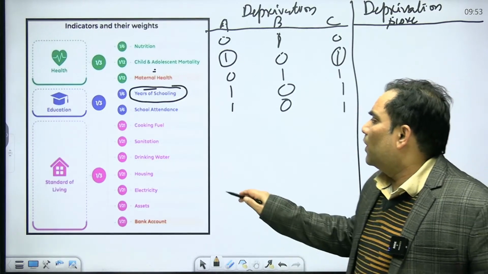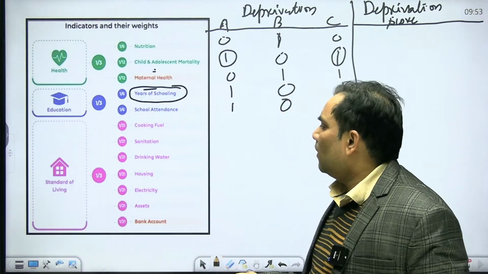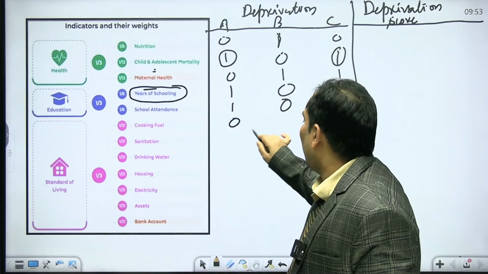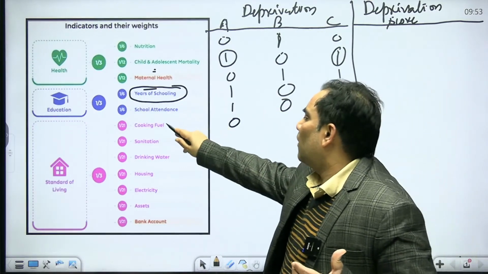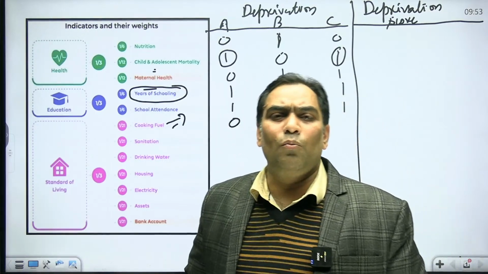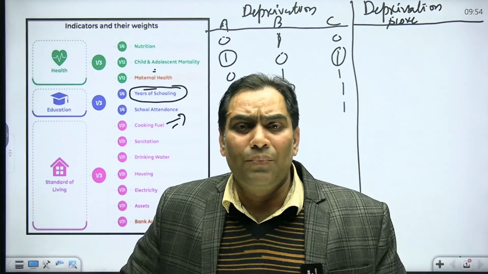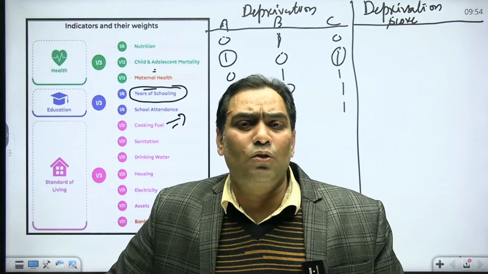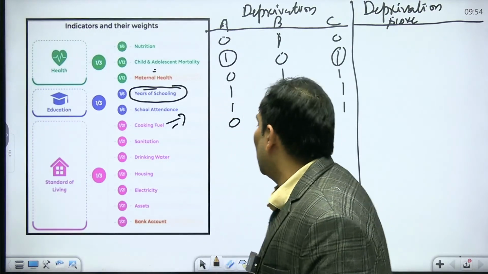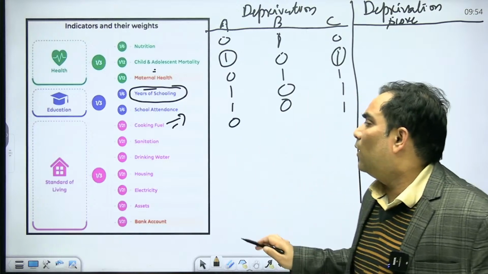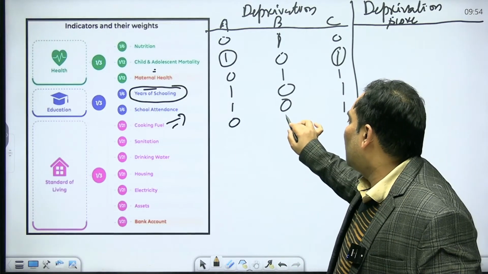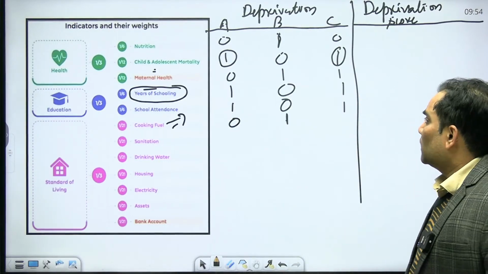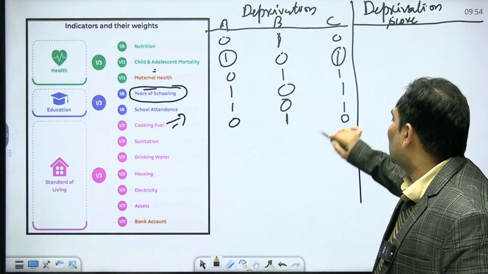Similarly, when we talk about cooking fuel, suppose in family A they have cooking fuel, meaning they are not using dirty fuel. Dirty fuel means cow dung and other traditional sources of cooking. Rather, they have access to a stove and cylinders, CNG. So in family A we give the value 0. Suppose family B does not have access to cooking fuel, so we give the value 1. Similarly, family C has access, so we give 0.